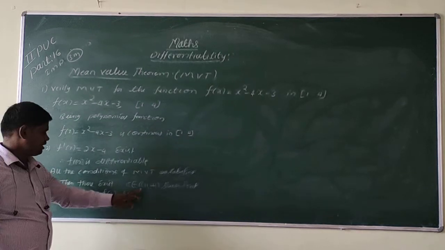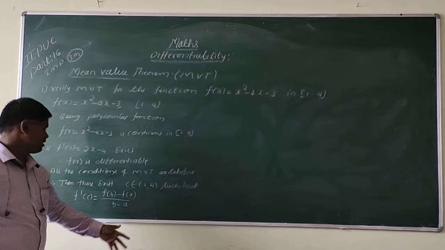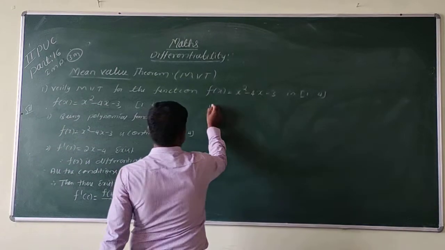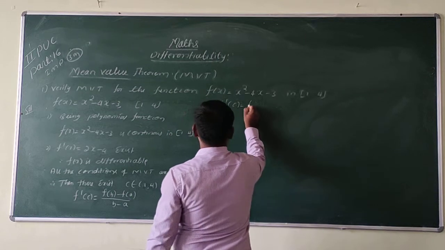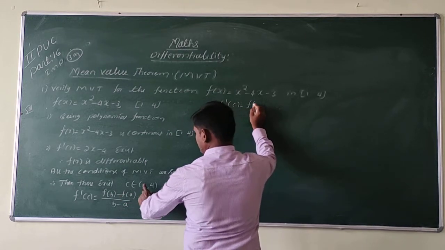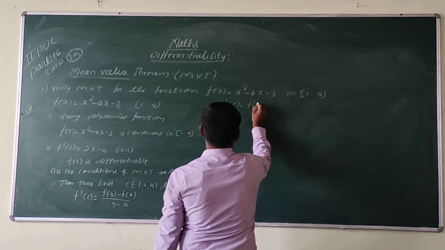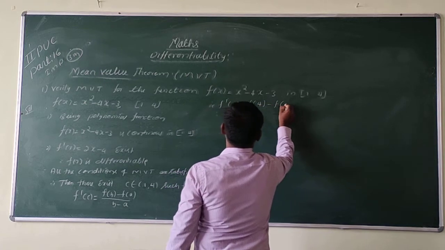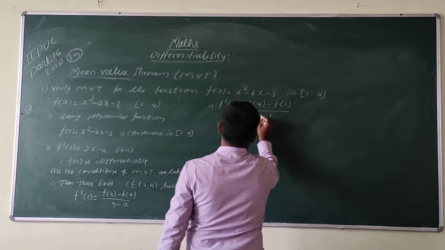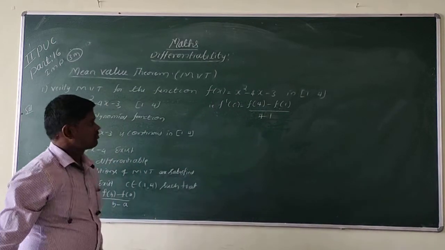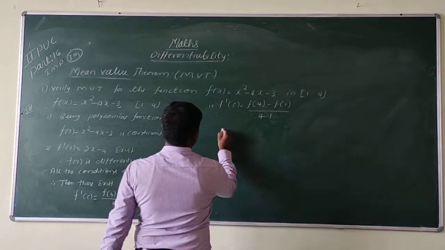You don't know the C value. Here a is equal to 1 and b is equal to 4. So f dash of C is equal to f of 4 minus f of 1 divided by 4 minus 1.